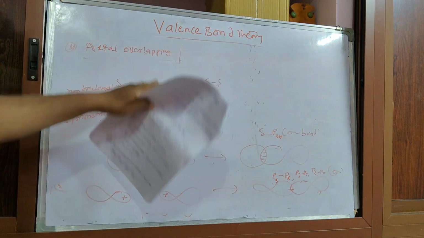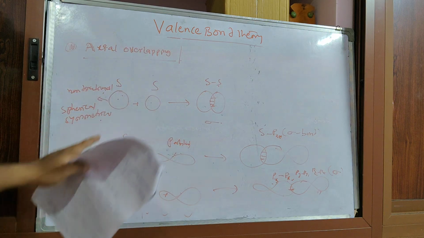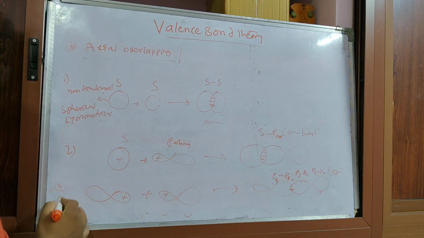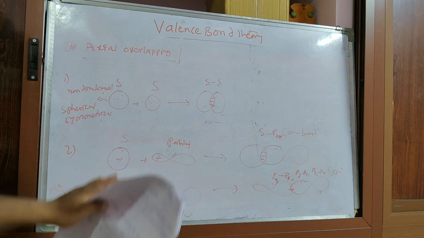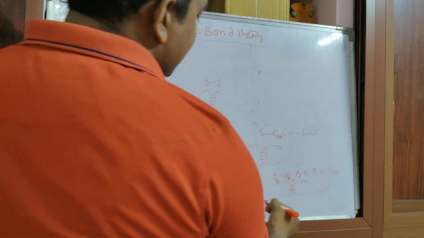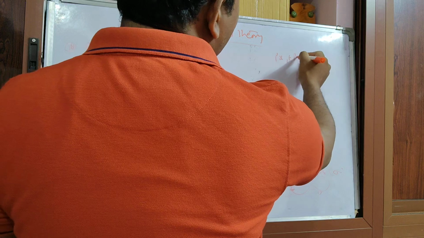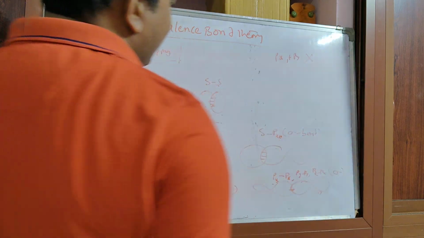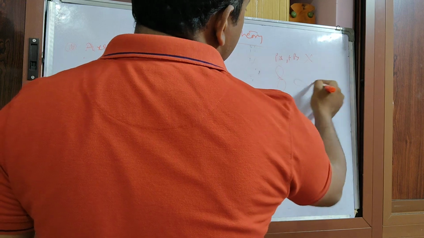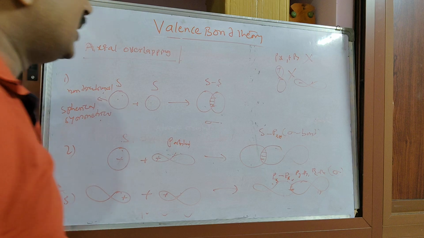In axial overlapping, meaning along the axis, three types of bonds form: s-s, s-p, and p-p. If you take px with py, it will not form a sigma bond. Why? Because the x-axis is like this, but the y is like that, plus and minus, so this will not form a bond.